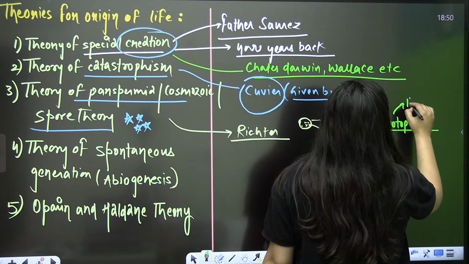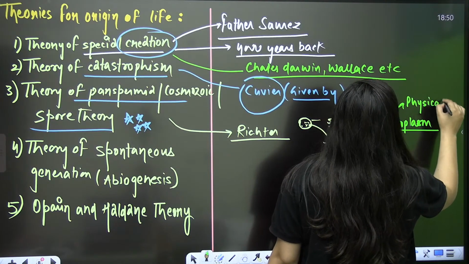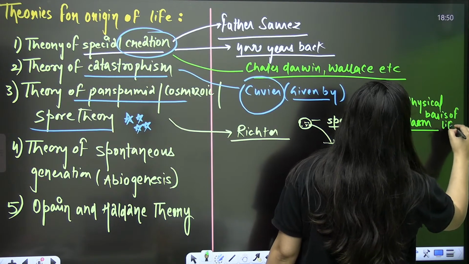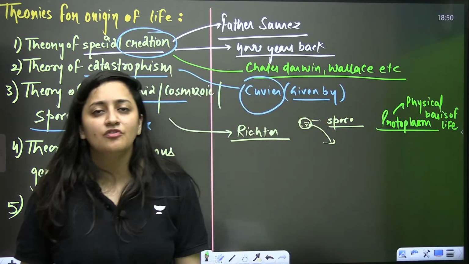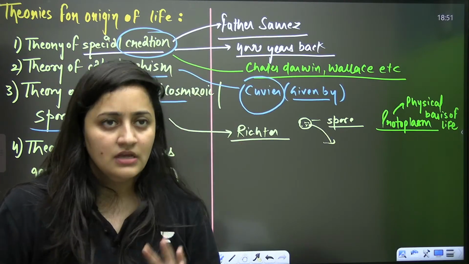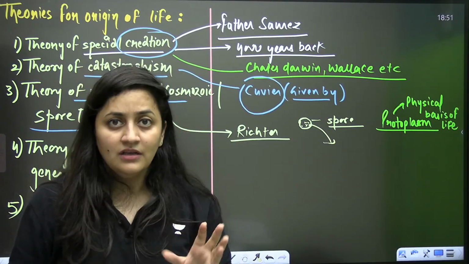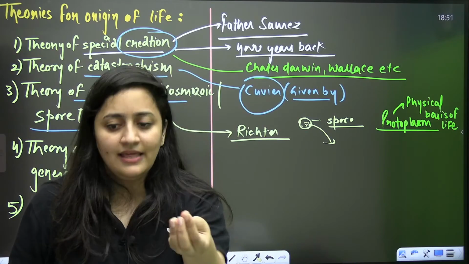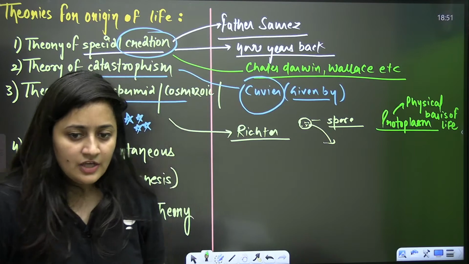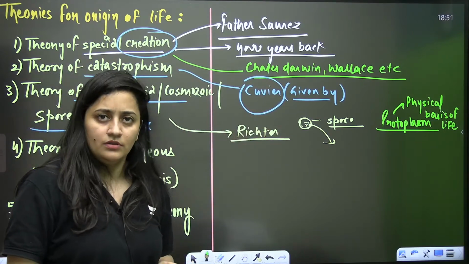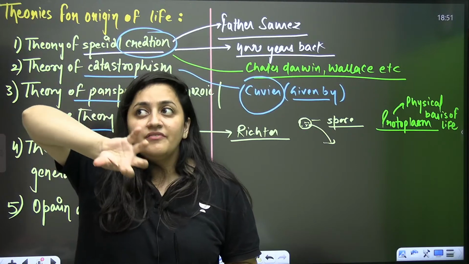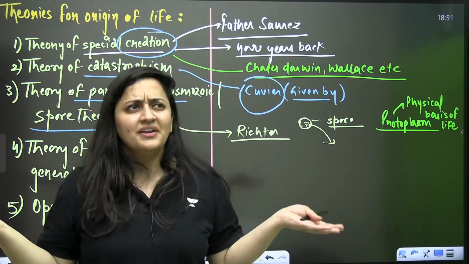Protoplasm is the physical basis of life, and life started from this protoplasm. It has everything, the cytoplasm and the genetic material, which is what we need to start a cell, to start life. So yes, we can believe that some spore-like thing which has everything essential to start life can come on Earth.